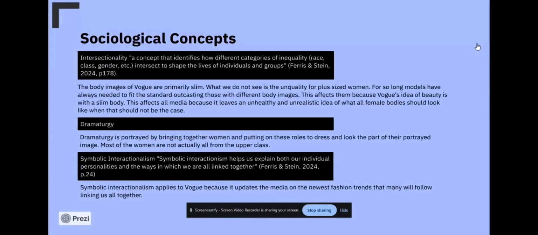The last sociological concept I have is symbolic interactionalism. Symbolic interactionalism helps us explain both our individual personalities and the ways in which we are all linked together. That's from the textbook, and I applied that by saying symbolic interactionalism applies to Vogue because it updates the media on the newest fashion trends that many will follow, linking us all together. Because many of the younger adults now all want to follow the fashion trends within our society.